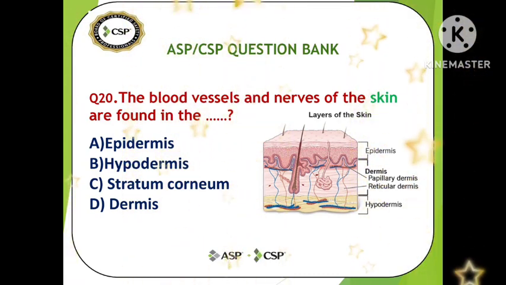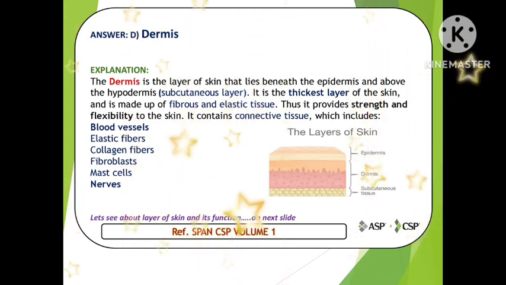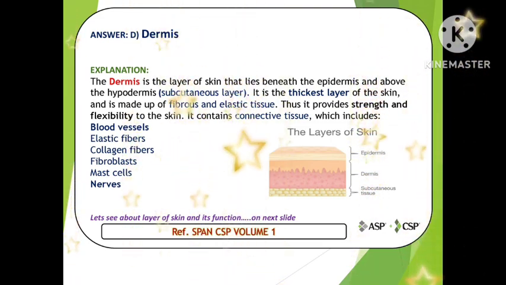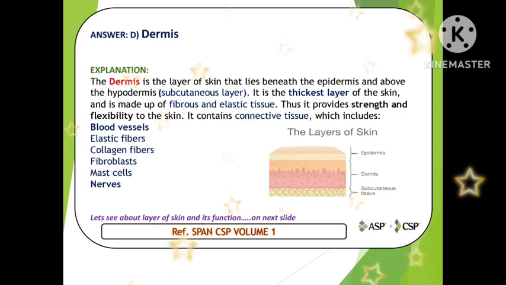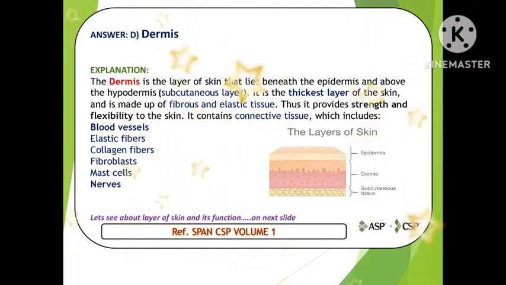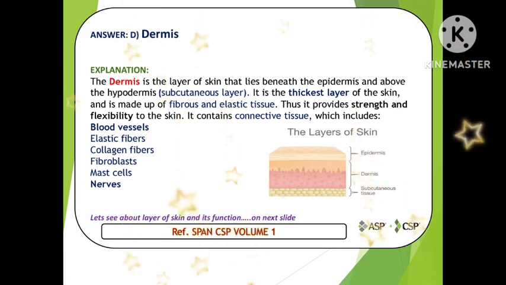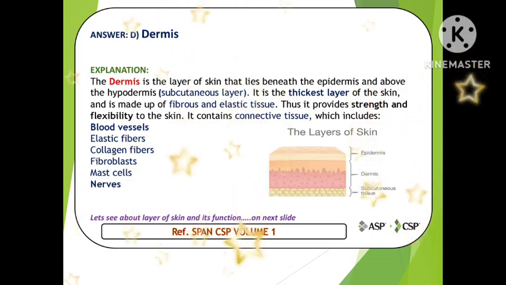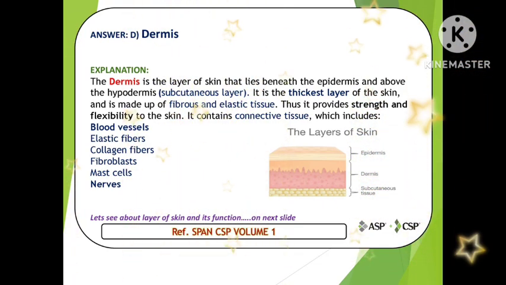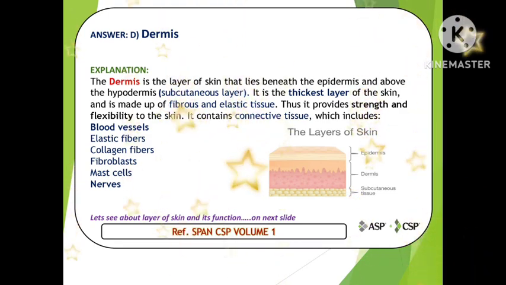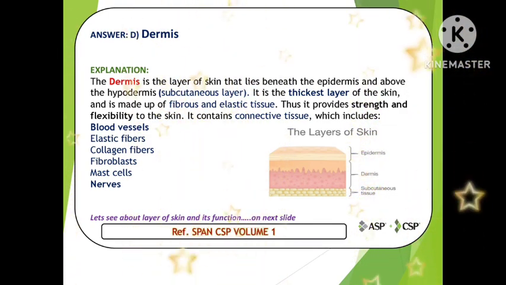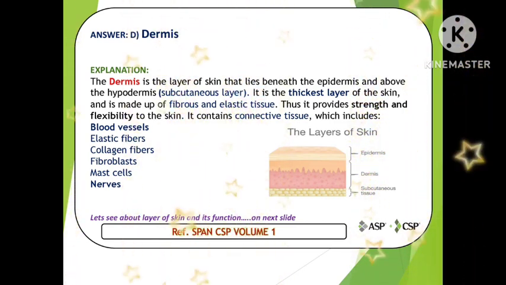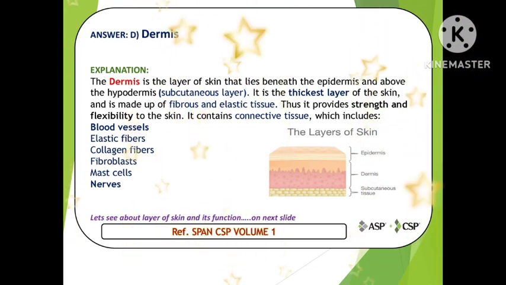So friends, the answer is D, dermis. The dermis is the layer of skin present beneath the epidermis and above the hypodermis. We also call it the subcutaneous layer. It is the thickest layer of the skin, made up of fibrous and elastic tissue. It provides strength and flexibility to the skin. It contains connective tissue which includes blood vessels, elastic fibers, collagen fibers, fibroblasts, mast cells and nerves. So these are the things available in the dermis.